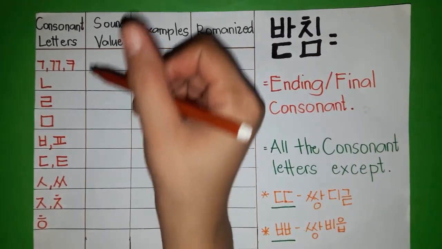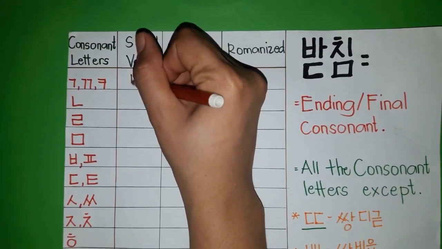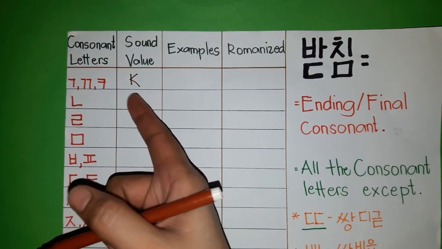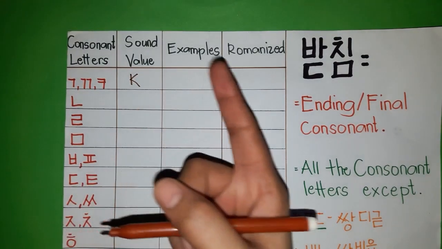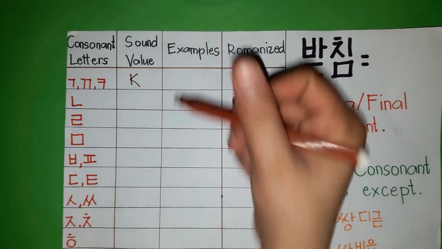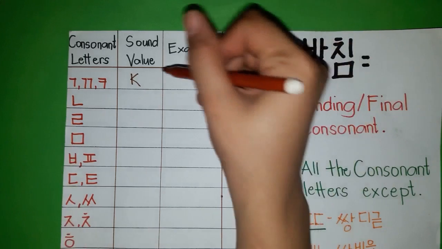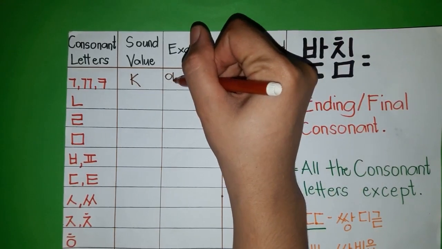The first three consonant letters are kiyeok, ssang-kiyeok, and kieuk. The sound value is K. For example, for kiyeok it is ak.